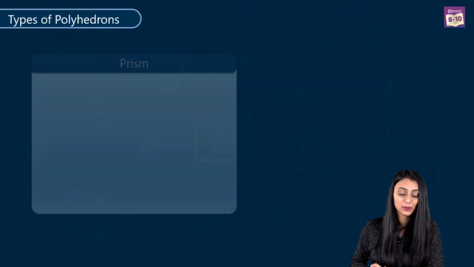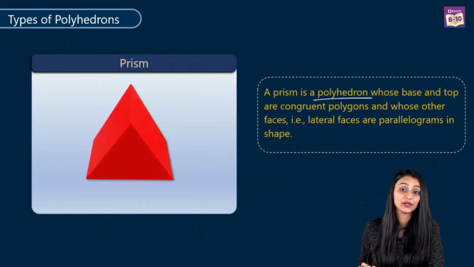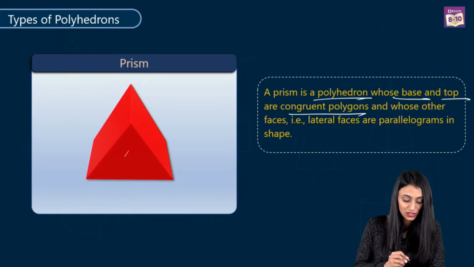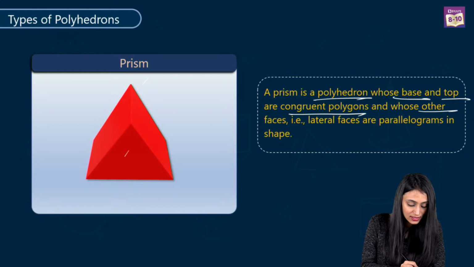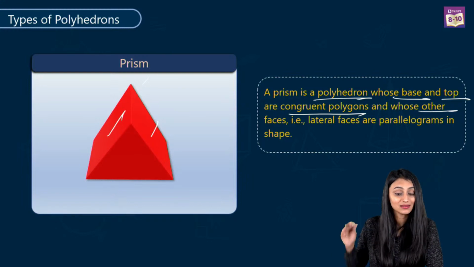Now let's talk about the prism. A prism is basically a polyhedron whose base and top are congruent polygons, right? Like you can see here, and whose other faces, these lateral faces that you can see here, will be parallelograms. These are called prisms.